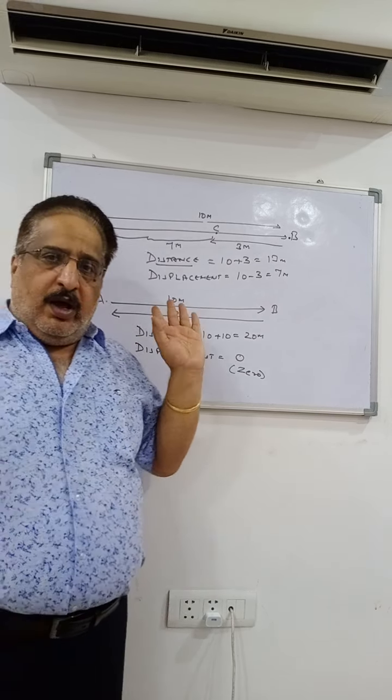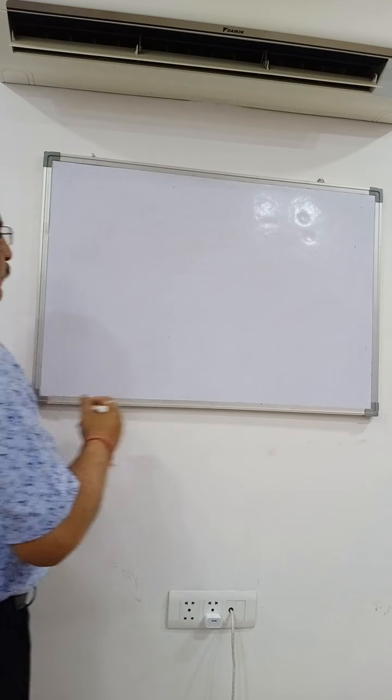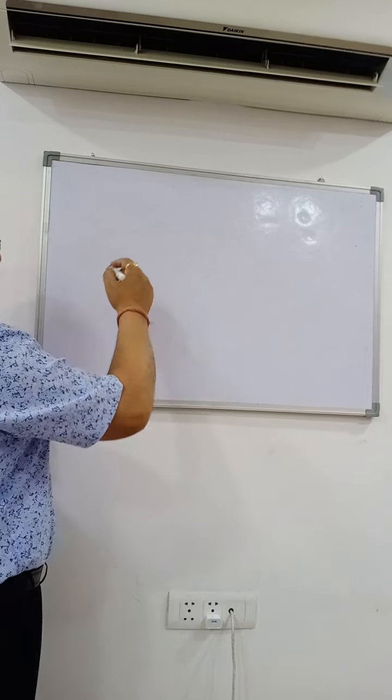Then there is a very important question. See this diagram. This is the center. This is a circle with radius 7 meters. The radius of the circle is 7 meters. A man starts moving from A, completes one round and comes back. This point is position B.